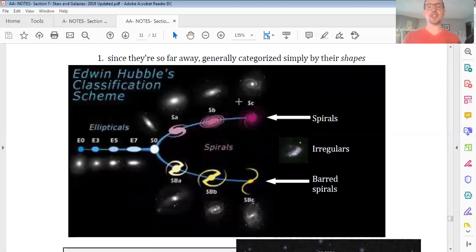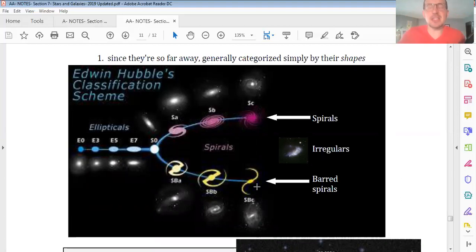Then we have spiral galaxies, and we have barred spiral. So spiral galaxies usually have a circular nucleus or nuclear bulge and multiple spiral arms. Barred spirals have a stretched out bar-shaped nucleus and usually only two arms.